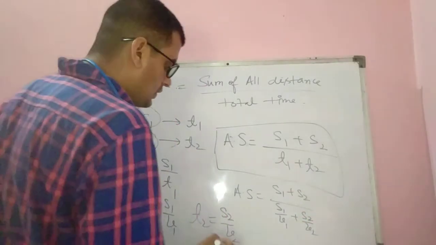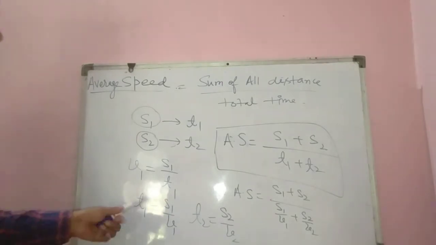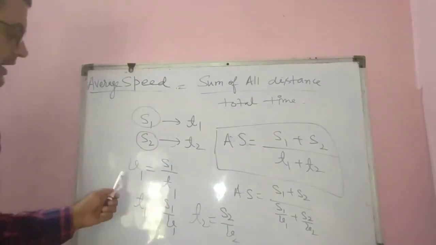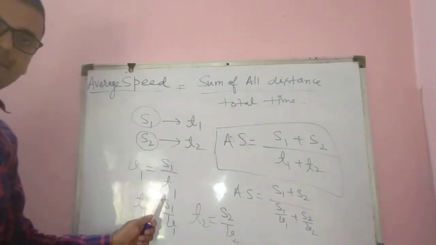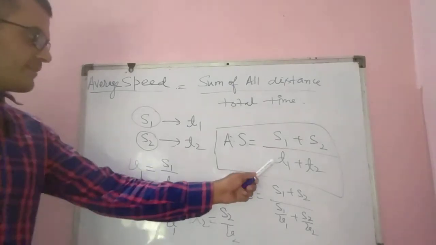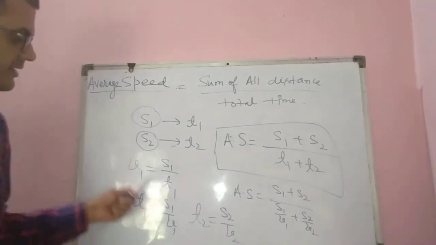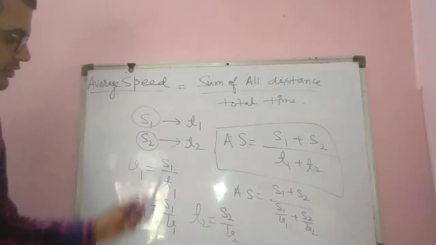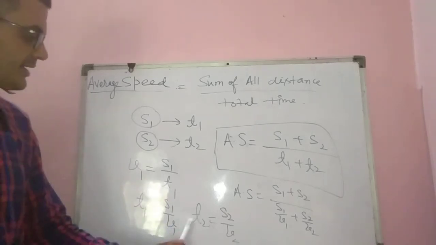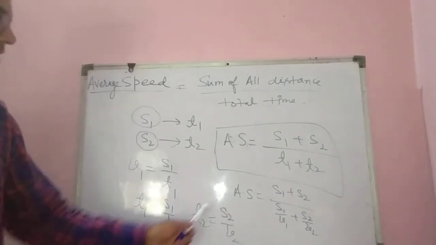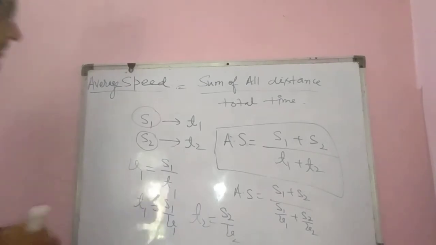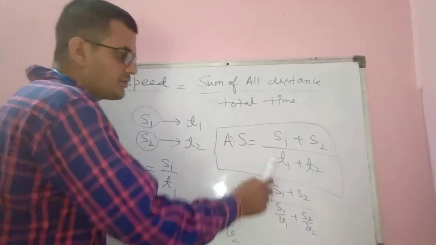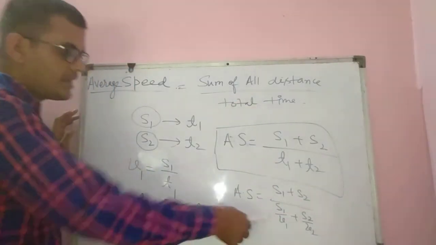Okay, so what I have done, in place of t1, actually speed equal to distance upon time. I have to replace this time. So what I have done? I have done cross multiplication. I have written t1 equal to s1 over v1. Similarly, I have written t2 equal to s2 over v2. So then what it will be? Put the value of t1 and t2 here like this. Now take LCM.